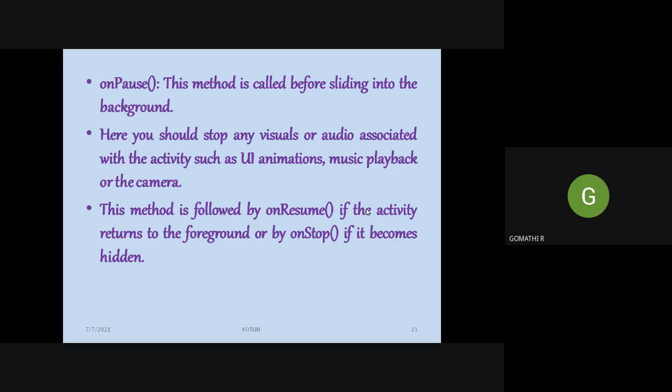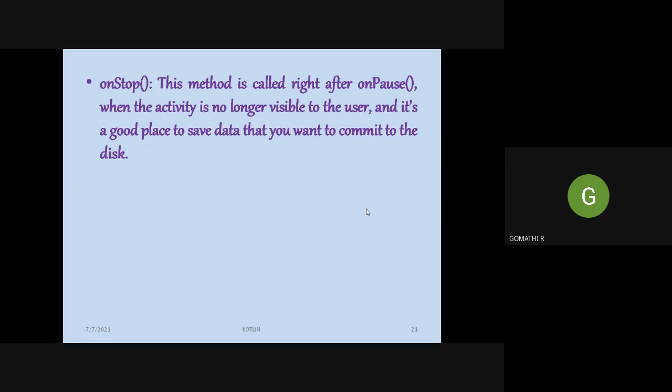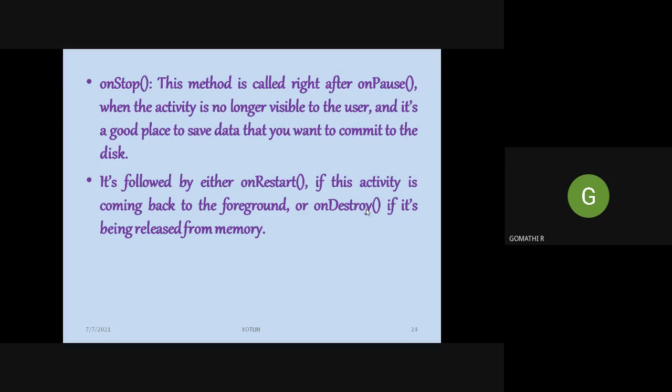Then after onPause, if you want to go back to the previous activity, we will again call the onResume method. And if you want to entirely stop a particular activity screen, you will call the onStop method. This method is called right after onPause, when the activity is no longer visible to the user, and it is a good place to save the data you want to commit to the disk. So whatever changes you have made will be saved after you call this onStop method.